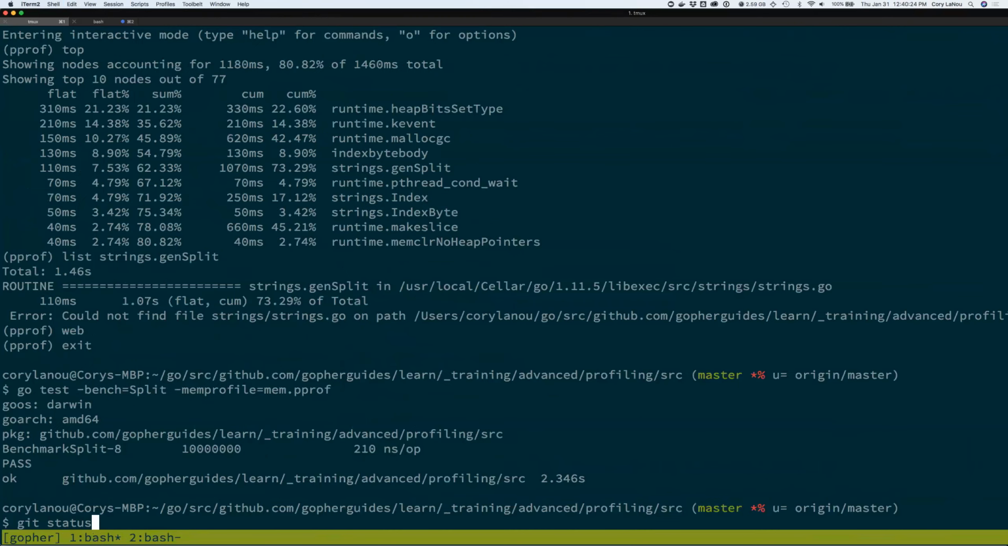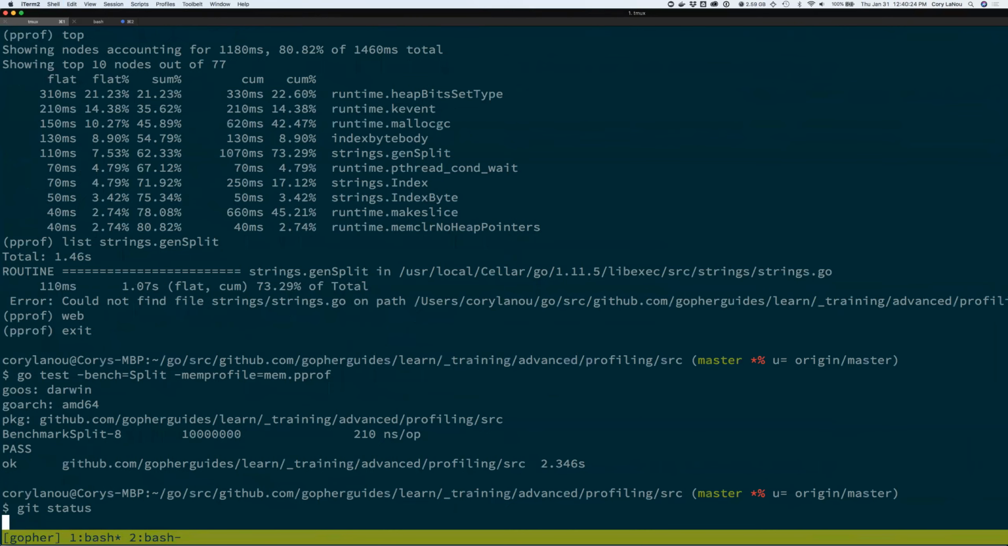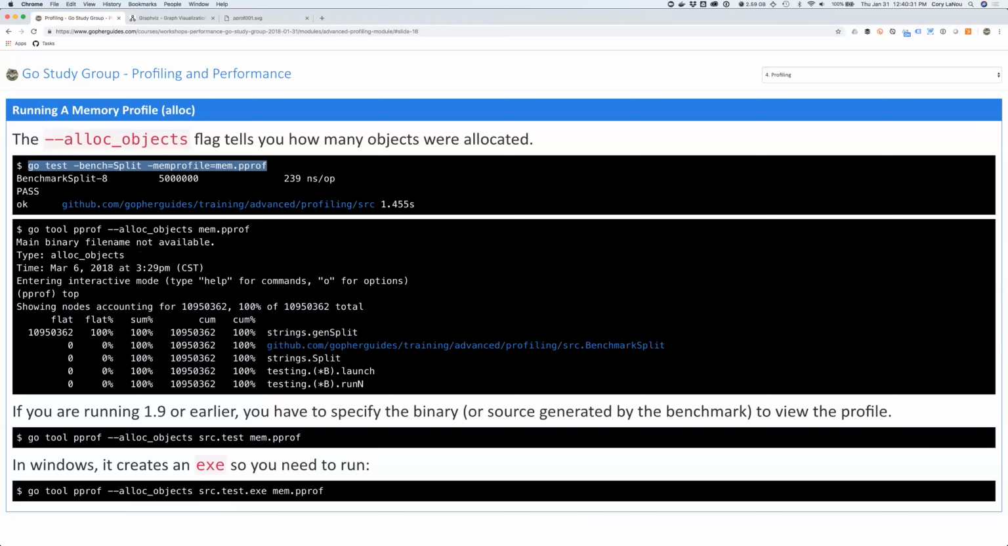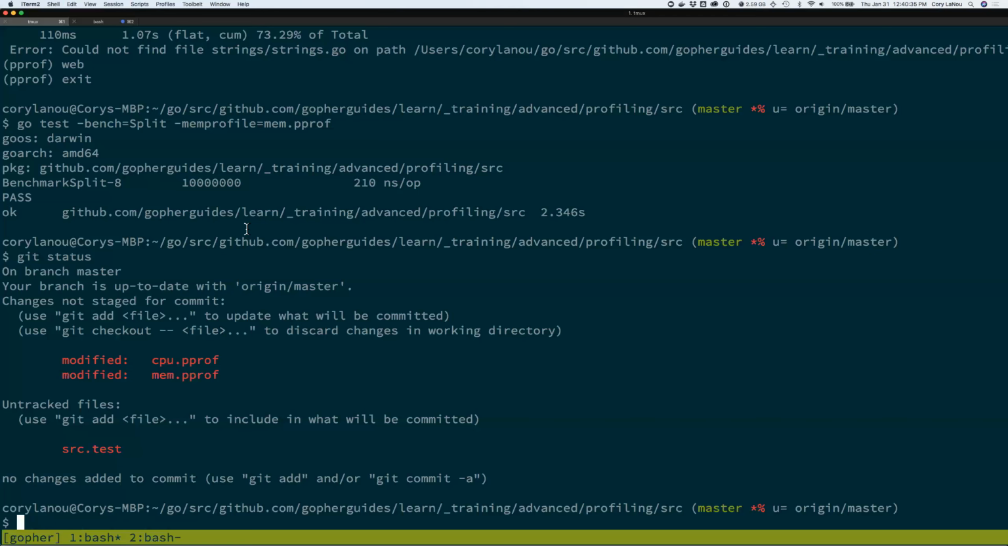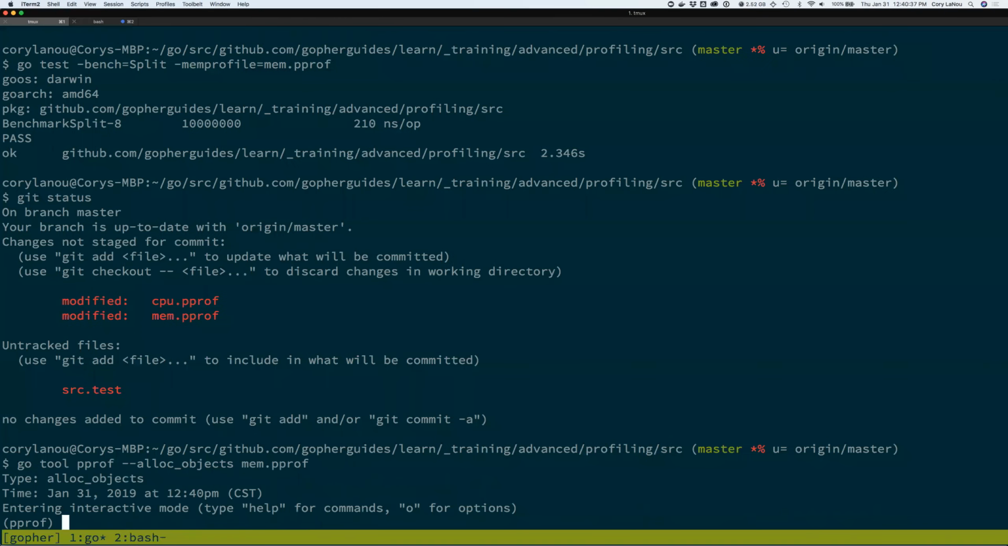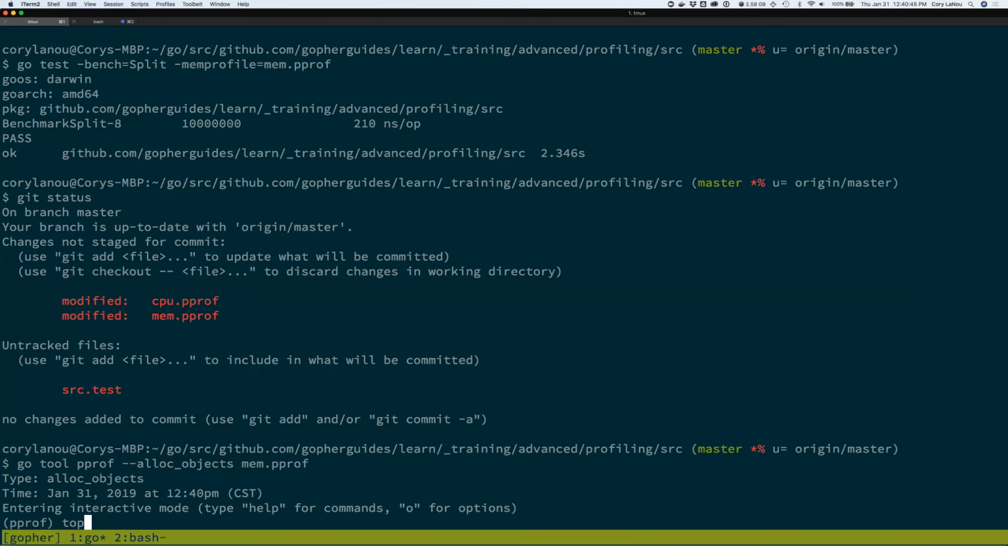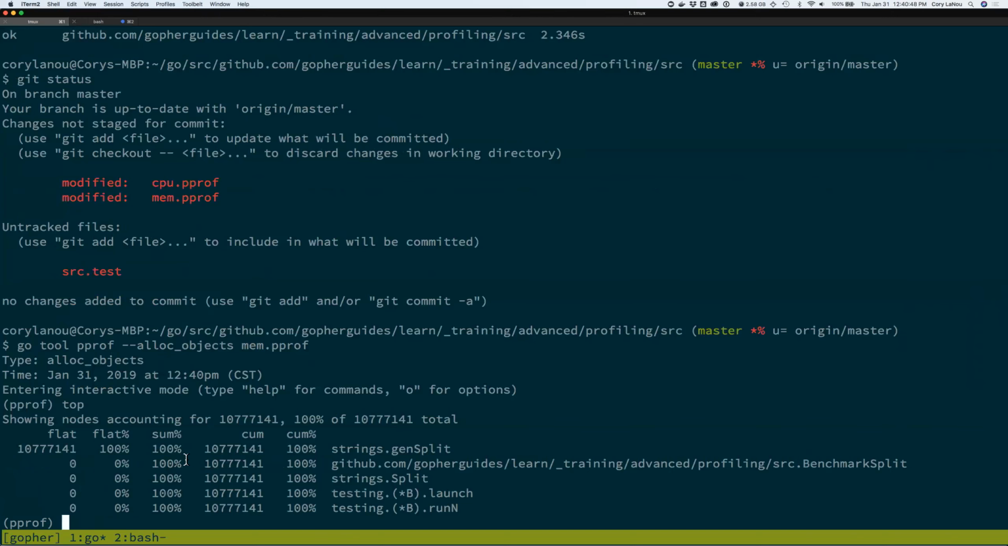And if I look, we'll see that it did, in fact, update the memory profile. So I have that available to me now. And then all I have to do is run this. Hopefully, this will work this time. All right. So now I'm in there. I'm in the pprof again. And same thing we can do like we did before. We can just list the top, okay? So if I list the top, I kind of get the same thing, but now it's by memory, right?